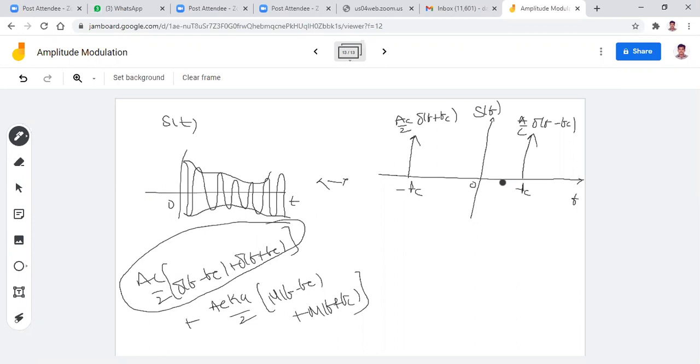Okay. Now coming to the second part. What is the second part? Ac into Ka by 2 is the amplitude, m of f minus fc. What is the meaning of this? Do you remember m of f? What is m of f? M of f is the message signal spectrum. This is the message spectrum. Suppose this is minus fm and this is plus fm. Here this value is m of 0. This is m of f. What is the meaning of m of f minus fc? Anyone?